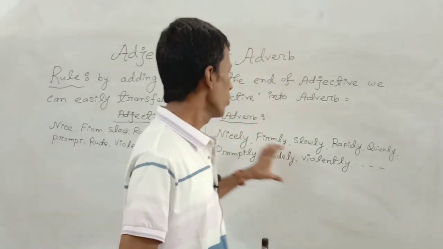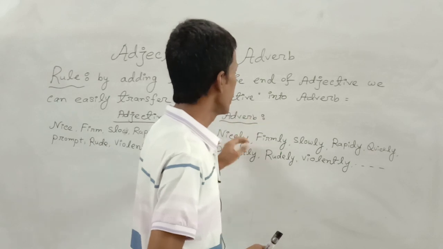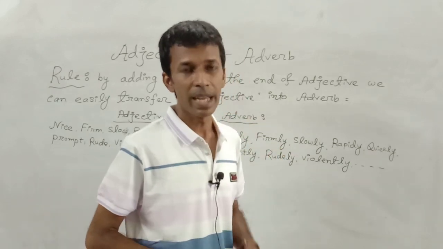But if the same word modifies or qualifies by supplying the information about main verb, then the same word can be called an adverb.